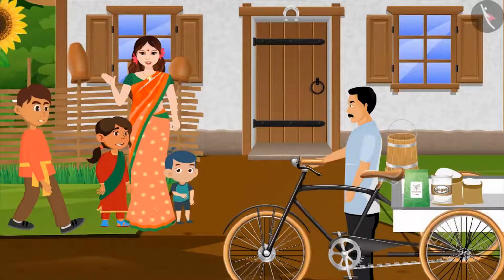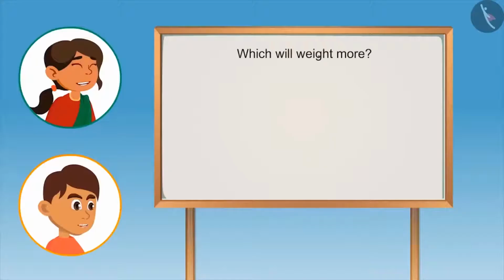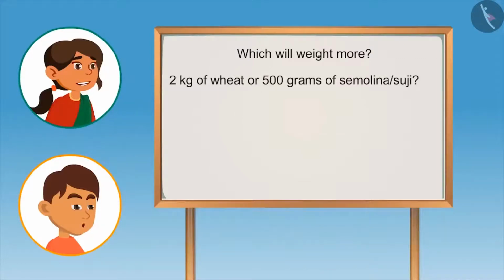Hey kids, look, here comes the father. Go help him to get the goods out of the cart. Okay. Neetu, can you tell which will weigh more? 2 kgs of wheat or 500 grams of suji? Brother, suji, as 500 is greater than 2. Yes, Neetu, you are right. But I have asked which is greater, 2 kgs or 500 grams. Focus on the units. Oh, yes, right, brother.